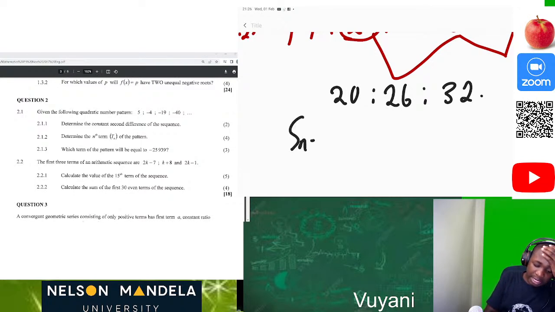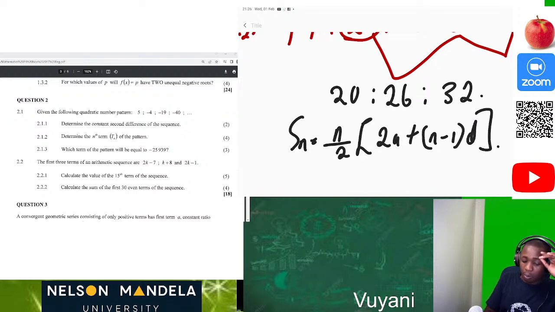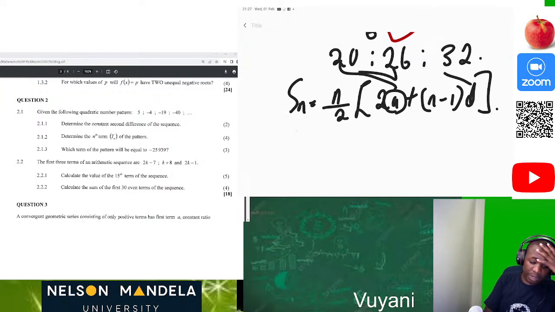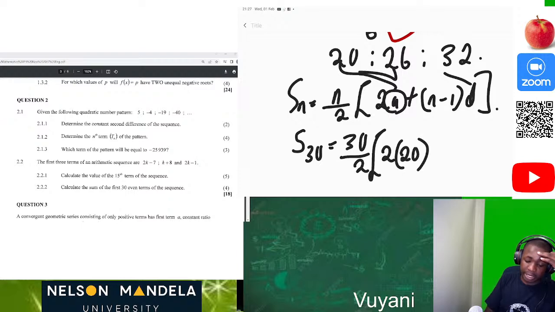We know that Sn is equal to n over 2, times 2a plus n minus 1 multiplied by d. What is our d? 26 minus 20, that's 6. Then what is our a? Our a is the first term of the sequence, just like that. Easy peasy. So we now want S30, which is the sum of the 30 terms. So it's going to be 30 divided by 2 multiplied by 2 times a. Our a is 20 of the new sequence, because bear in mind that we are dealing with the even terms of the sequence, plus 30 minus 1, and our d, we saw that it's 6.